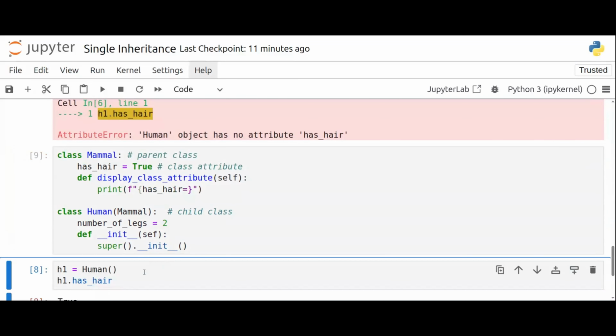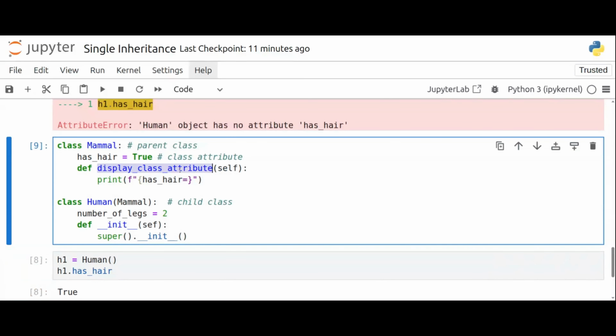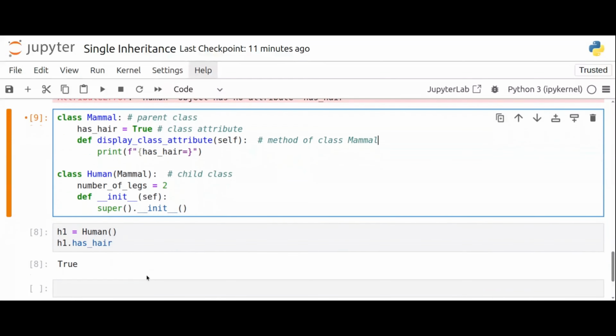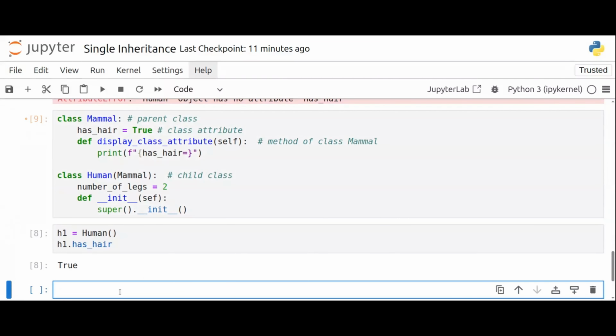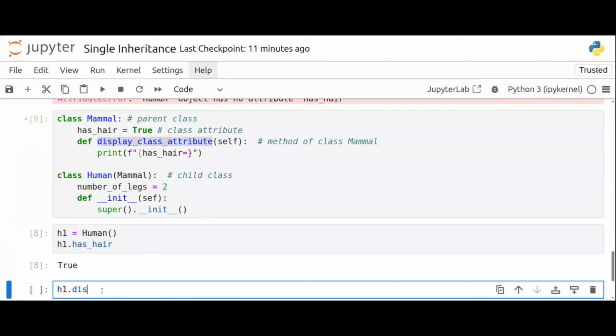So I'm just displaying the value of has hair inside the display class attribute method. It is a method of class mammal. So if I call this as h1 dot display class attribute, I can just reuse that.